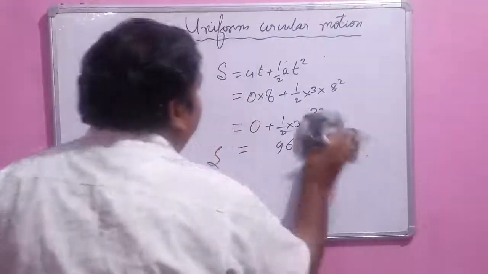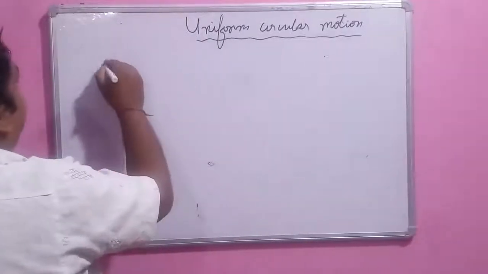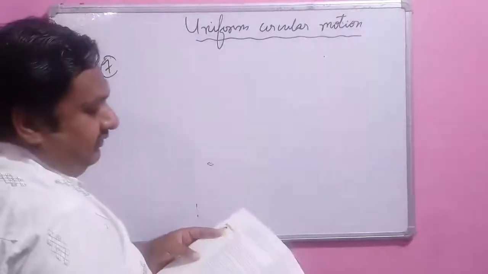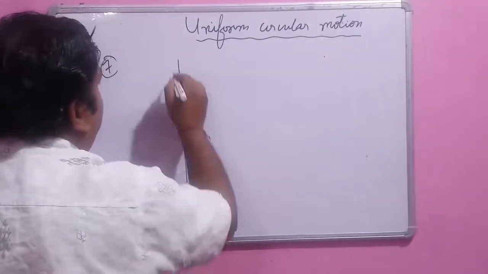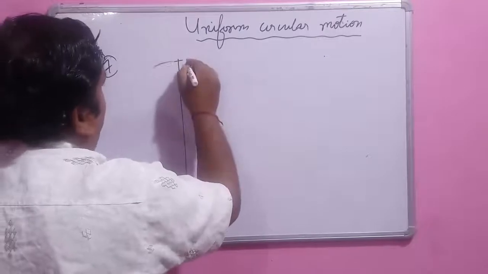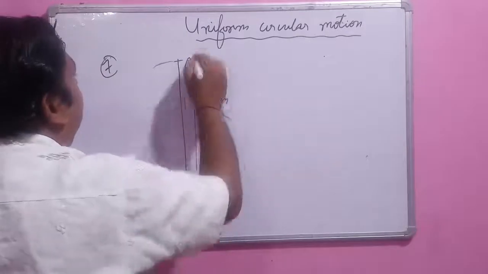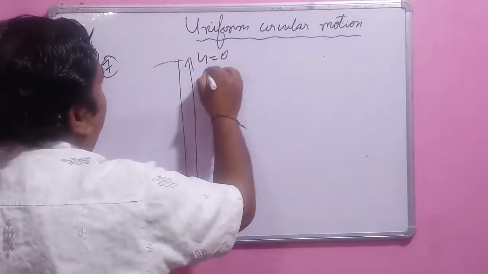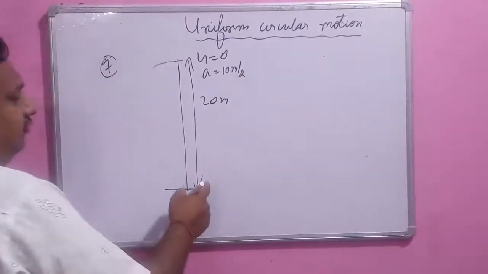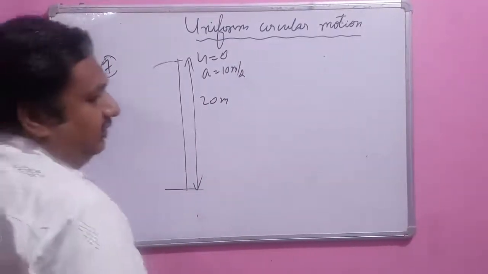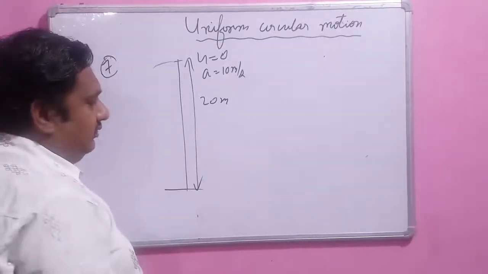Question number 7: suppose a ball is dropped from 20 meter height with initial velocity 0 and acceleration equal to 10 meter per second square. With what velocity will the ball touch or fall on the ground?